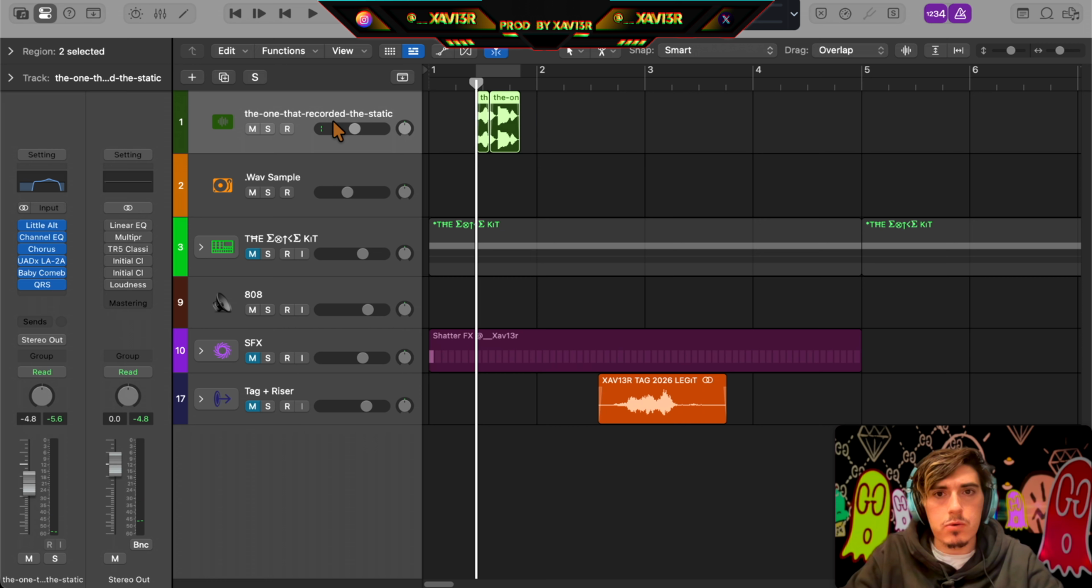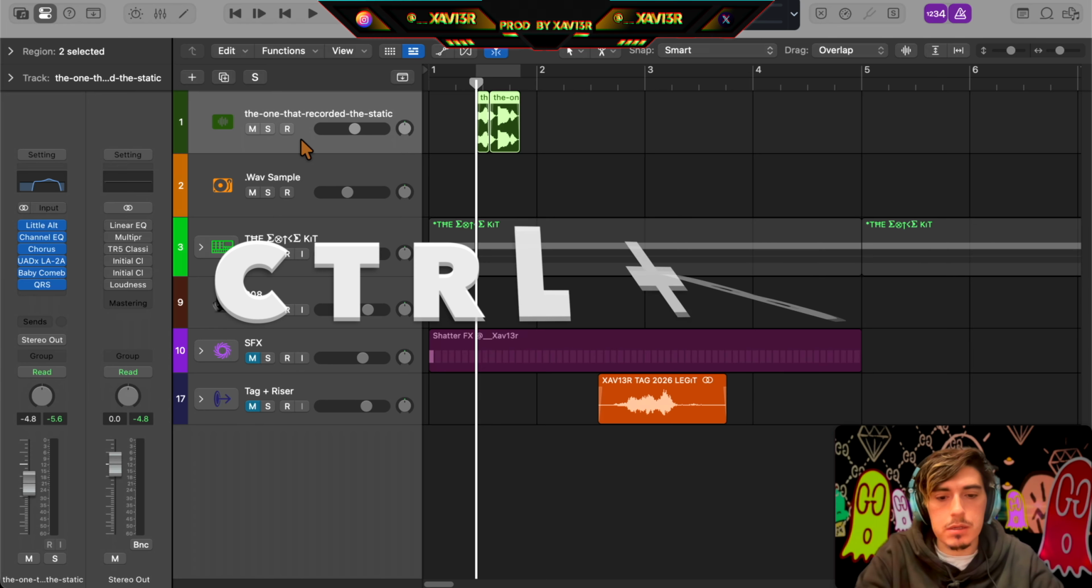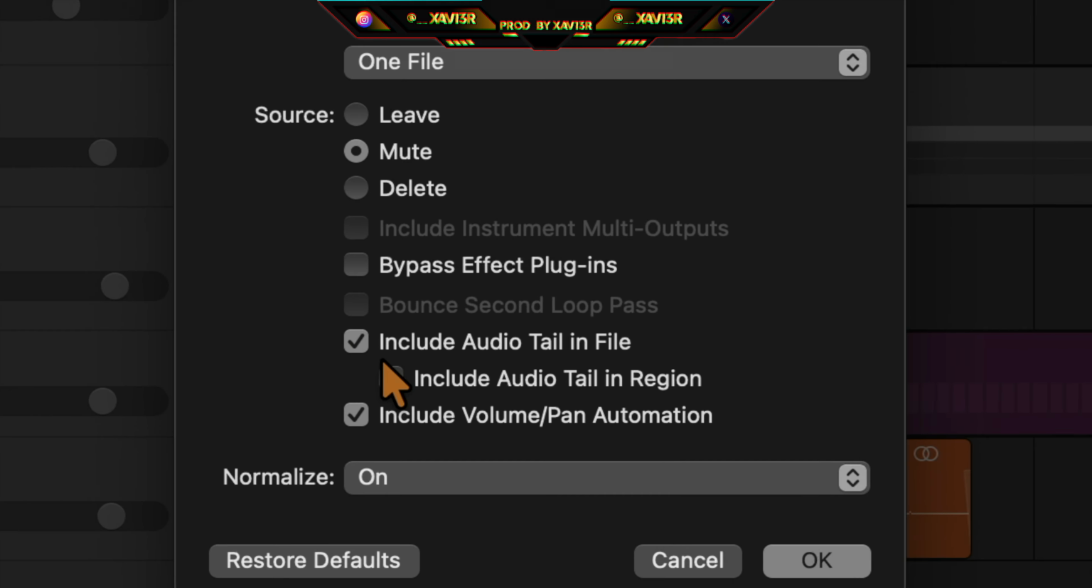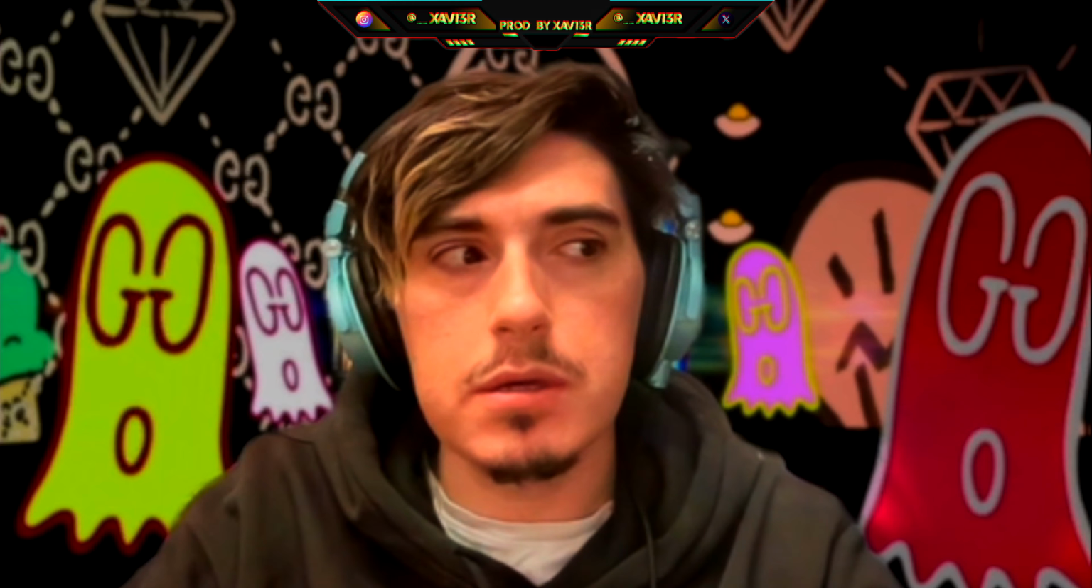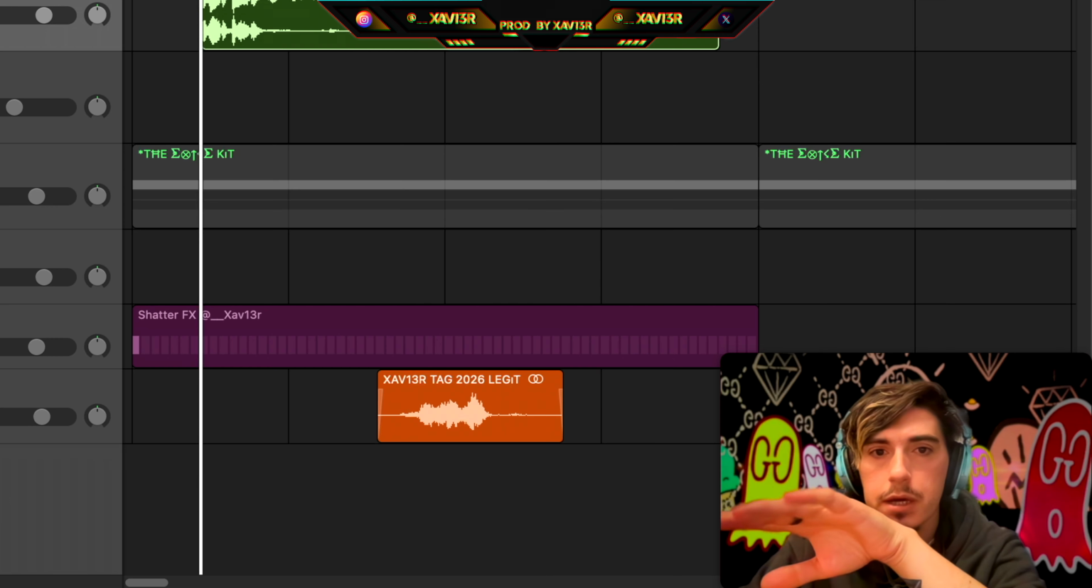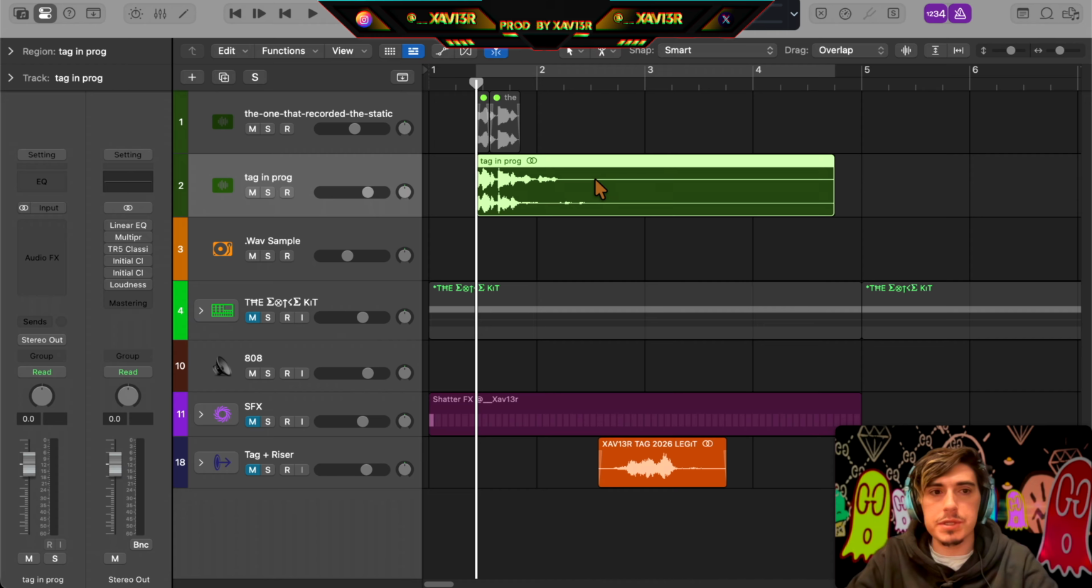We're getting there. We're going to move on to the next phase. Select the whole tag so far and hit Control B. Make sure you have this include audio tail clicked. By including the audio tail, it includes all that repeated delay and reverb, and we can kind of use it how we want now.